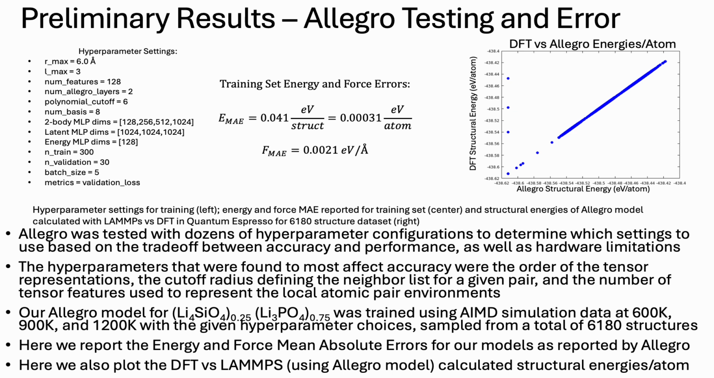6,200 MD structures. And here we see that the mean absolute errors for the energies and atomic forces on the training data are excellent, about 0.3 meV per atom for energy and about 2 meV per angstrom for the forces. Here on the right, we plot the structural energies for DFT compared to the Allegro predictions for all 6,200 MD structures, most of which were not included in the training, and we see that they are in excellent agreement and that Allegro is extrapolating well to these untrained structures.